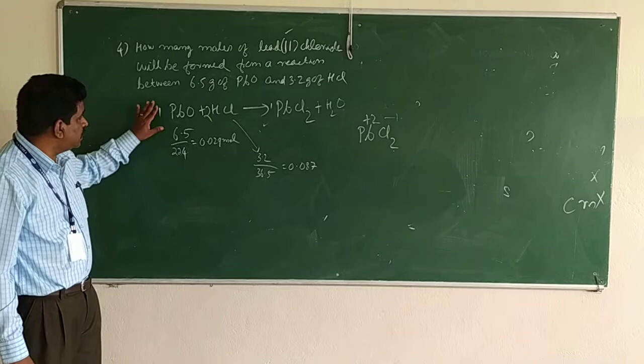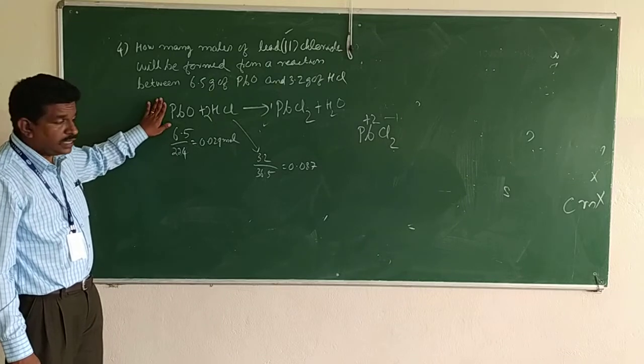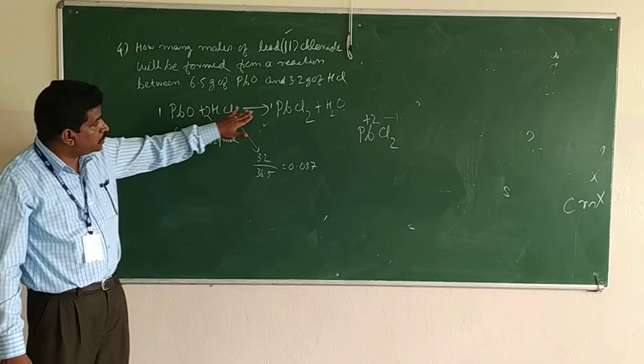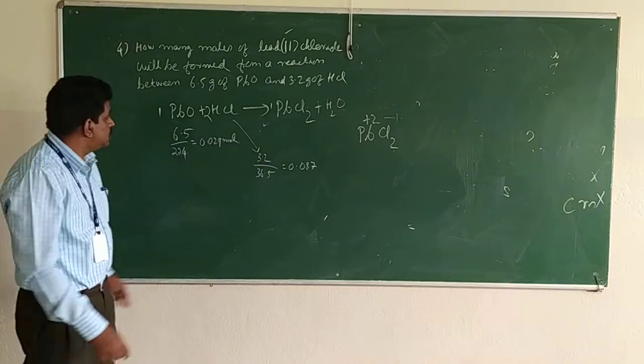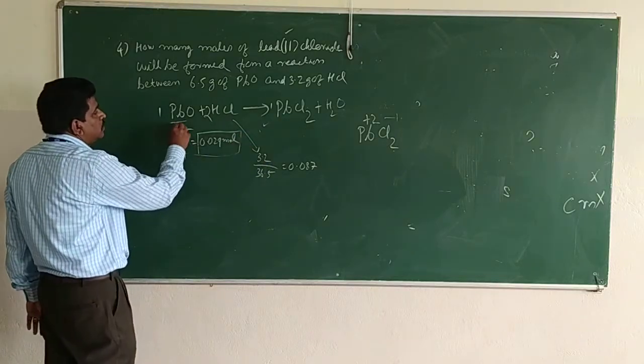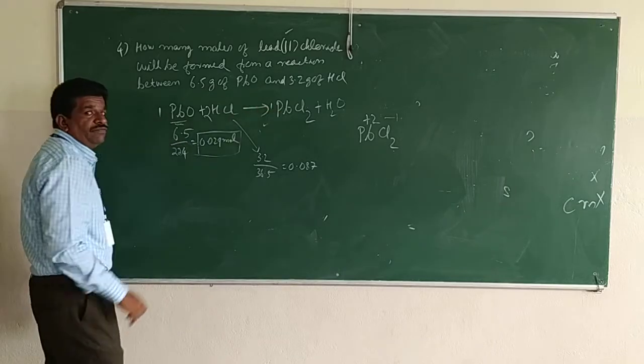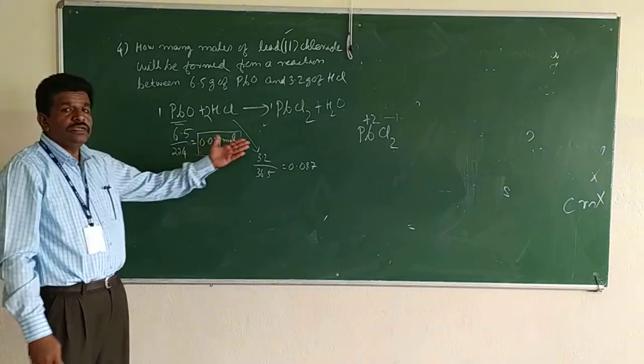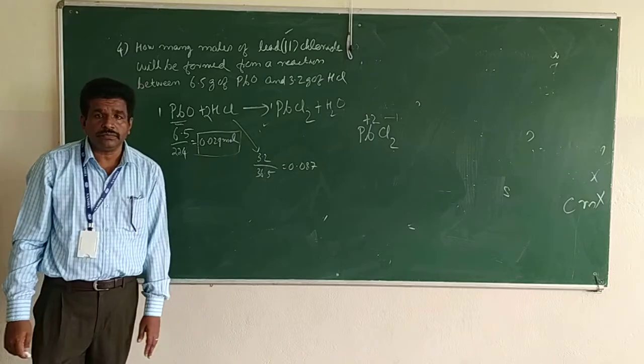According to the equation, 1 mole of this combines with 2 mole of HCl to give 1 mole of PbCl2. So we have 0.029 mole of PbO. So how much PbCl2 will be formed? Same, 0.029 mole.